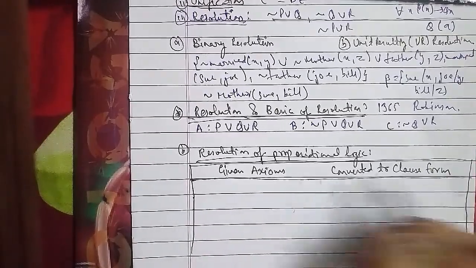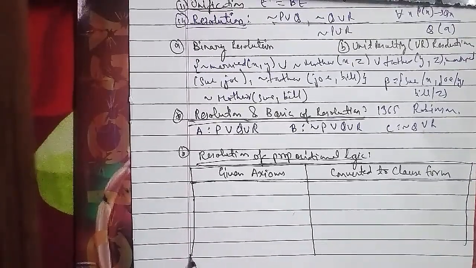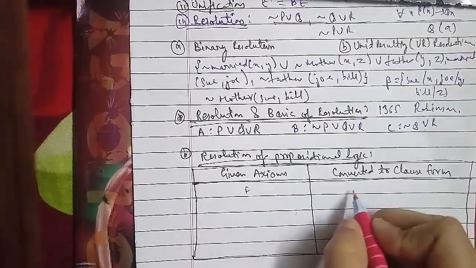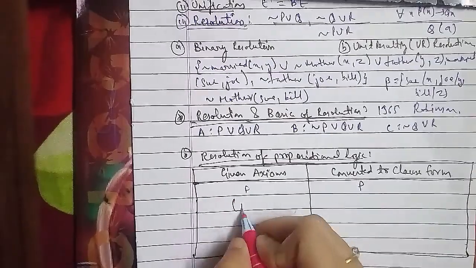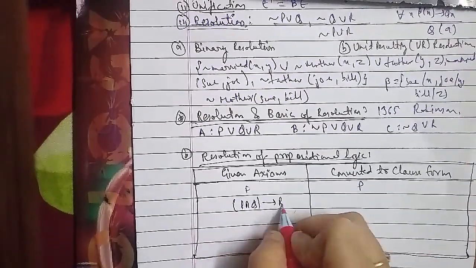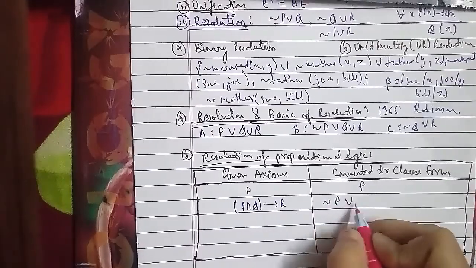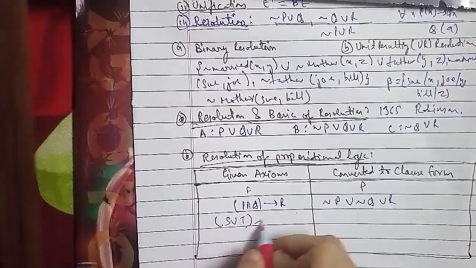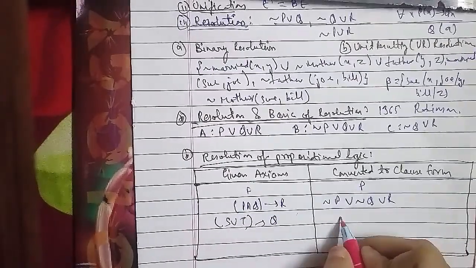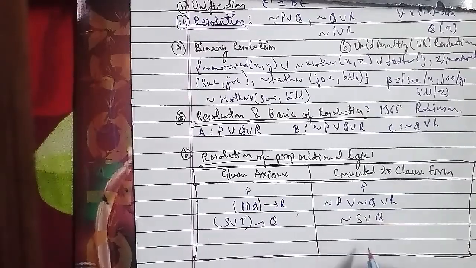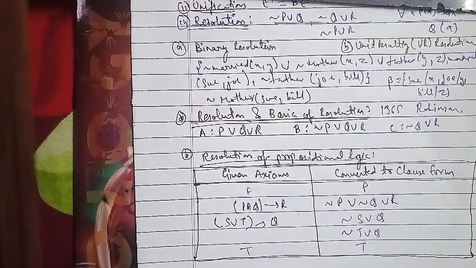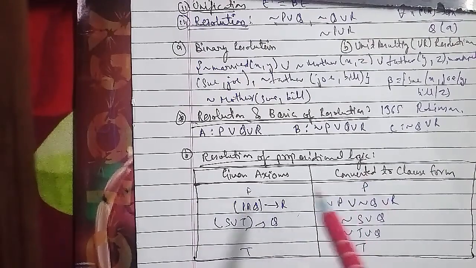Although any pair of clauses can be resolved, only those pairs that contain complementary literals will produce a resolvent that is likely to lead to the goal of producing the empty clause. We might generate the sequence of resolvents beginning with the clause that is the negation of R, since that is one of the clauses that must be involved in the contradiction we are trying to find. For the resolution of propositional logic, we'll go ahead with the conversion and find it out one by one. Now we'll talk about resolution in predicate logic.